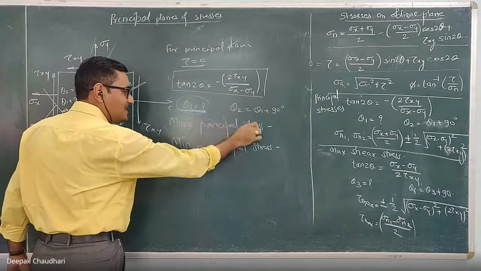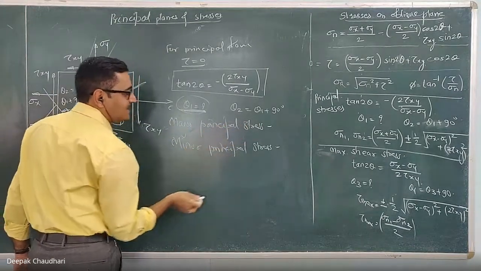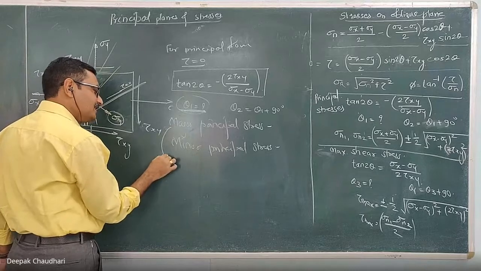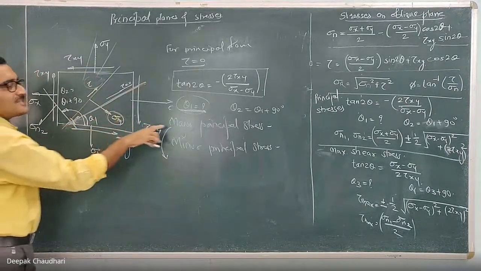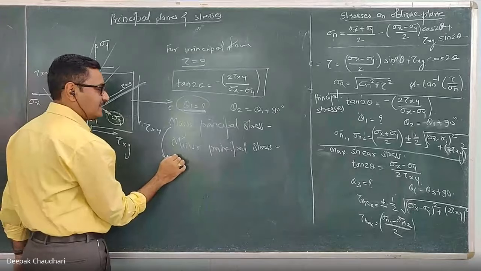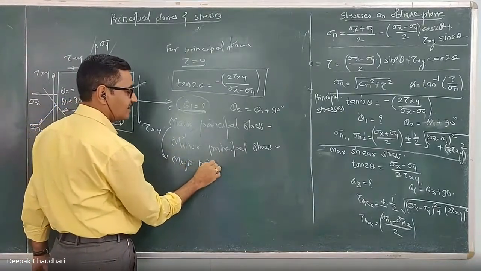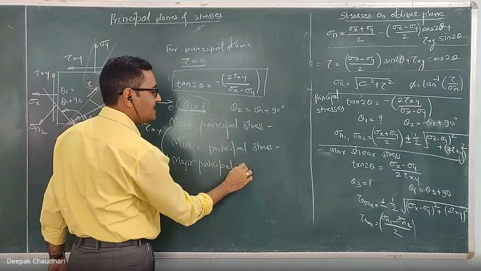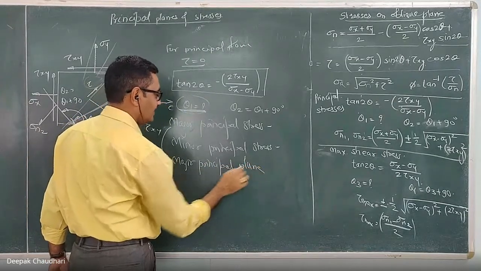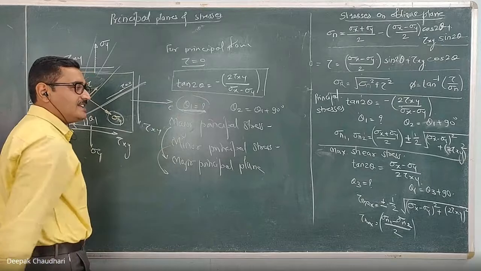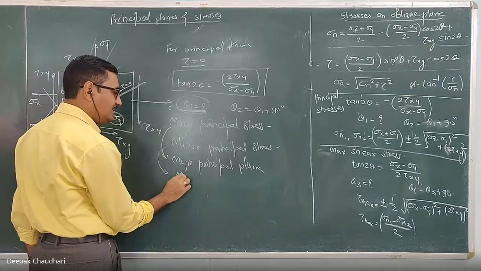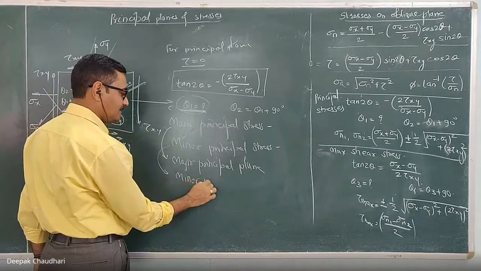One is a major principal stress and the other is a minor principal stress. The principal plane which carries the major principal stress is known as the major principal plane. And the plane which carries the minor principal stress is known as the minor principal plane.